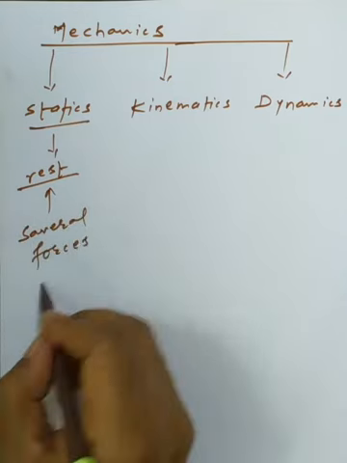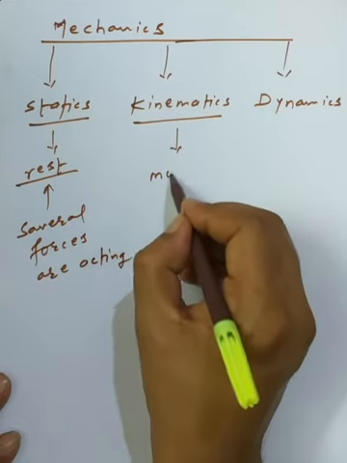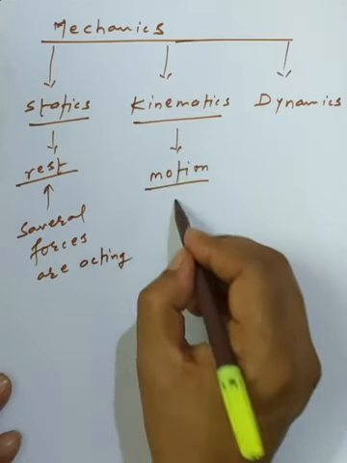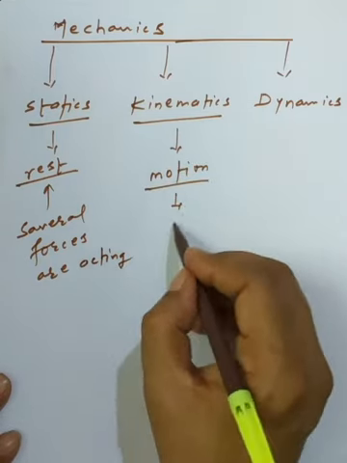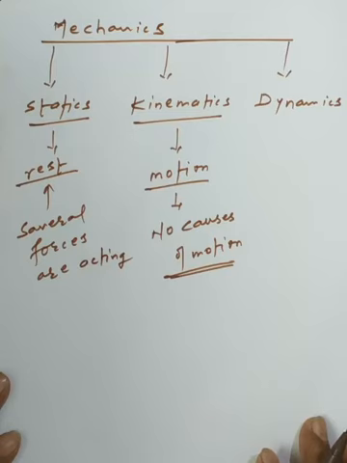Now the second one is called kinematics, and here we are always dealing with the movement of the object. And here we have an interesting thing: the objects are in motion, and we are not including any kind of causes of motion. Kinematics is a Greek-origin word, from kinema, which states that the object is in motion.